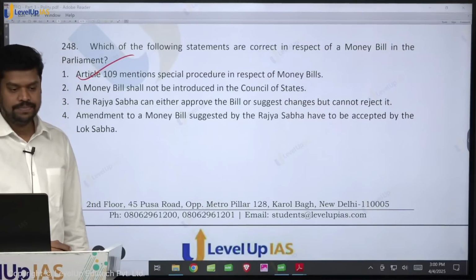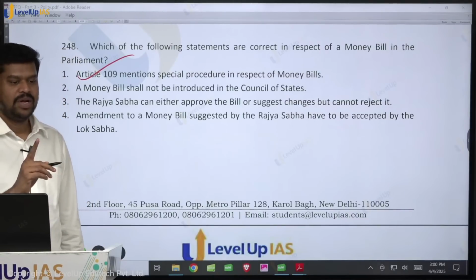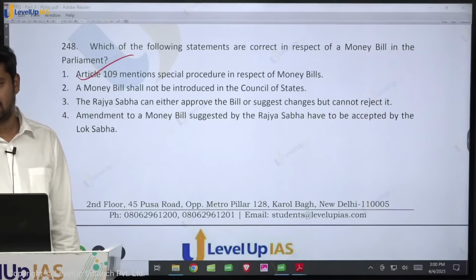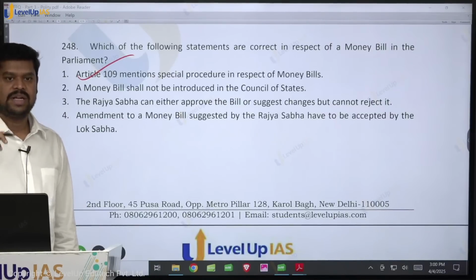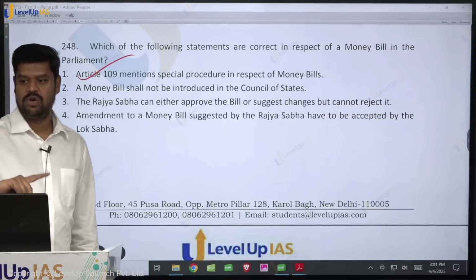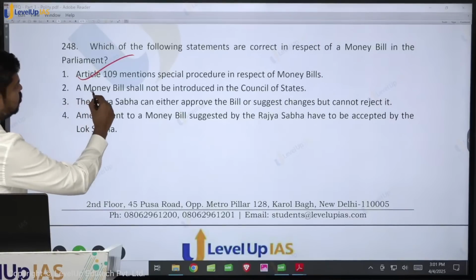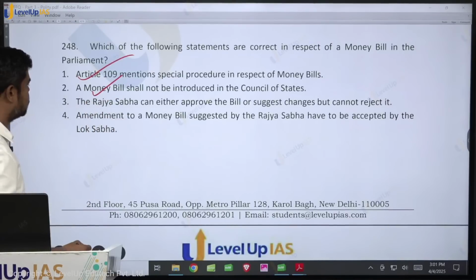A money bill shall not be introduced in the Council of States. Is it true? What is a money bill? A money bill is a financial bill which contains only those subject matter mentioned in Article 110. Therefore, such a bill can be introduced where? Only in the Lok Sabha, only with a prior recommendation of the President. So therefore, this is true, shall not be introduced in the Council of States.